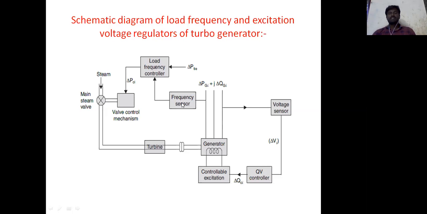So here the frequency sensor, the output frequency of the generator depends upon the speed of the generator. We compare it with the base value of frequency by using the frequency sensor, and this is called the load frequency controller. It is the valve control mechanism. The frequency controller is contributed by the moment of inertia of the turbine. So this is the schematic diagram of load frequency control and excitation voltage regulator of the turbine generators.